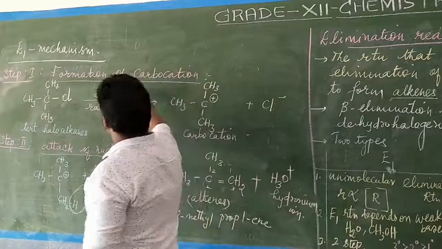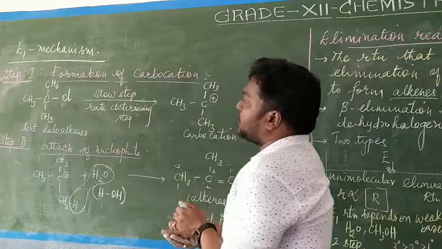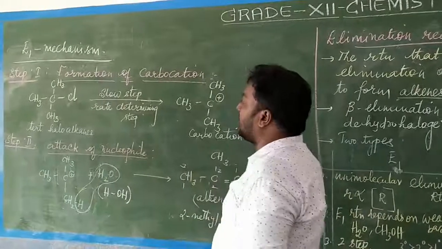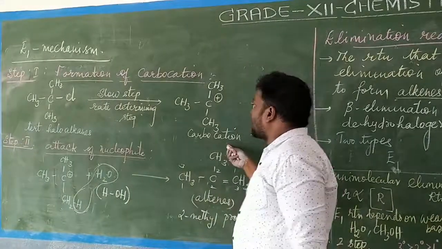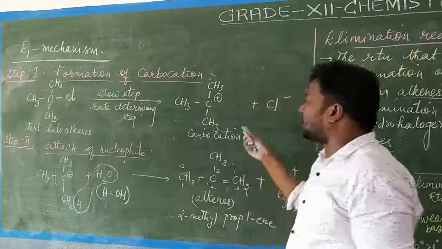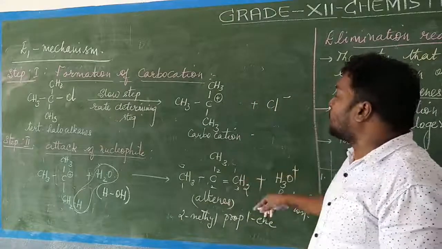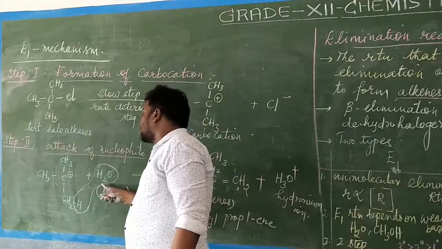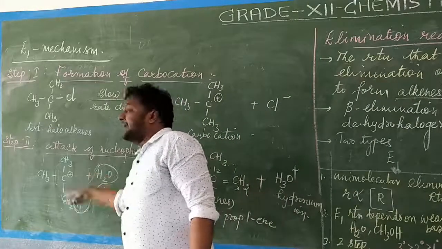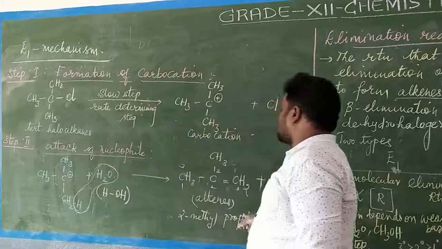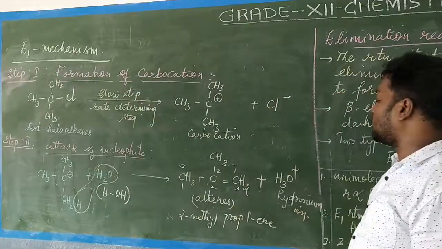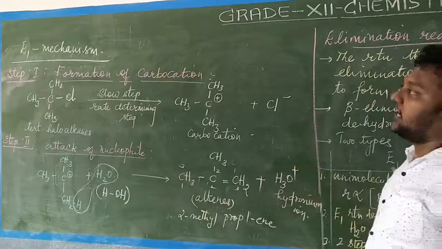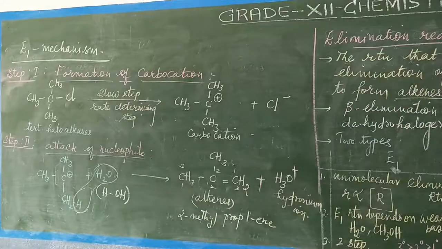The first step is the formation of carbocation. We are taking tertiary haloalkanes, and it is a slow, rate determining step; the chlorine is removed. The second step is the attack of the nucleophile. The nucleophile, which is a weak base, attacks the beta carbon atom, giving rise to the alkene, 2-methylprop-1-ene, with the hydronium ion removed. This is the E1 mechanism. Hope you understand it.